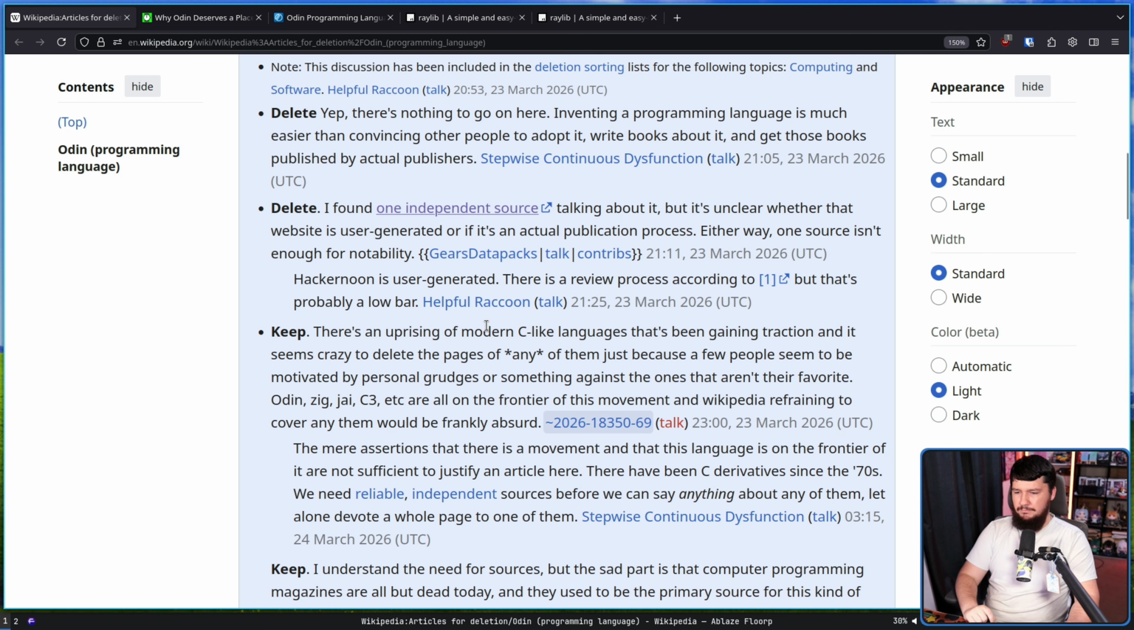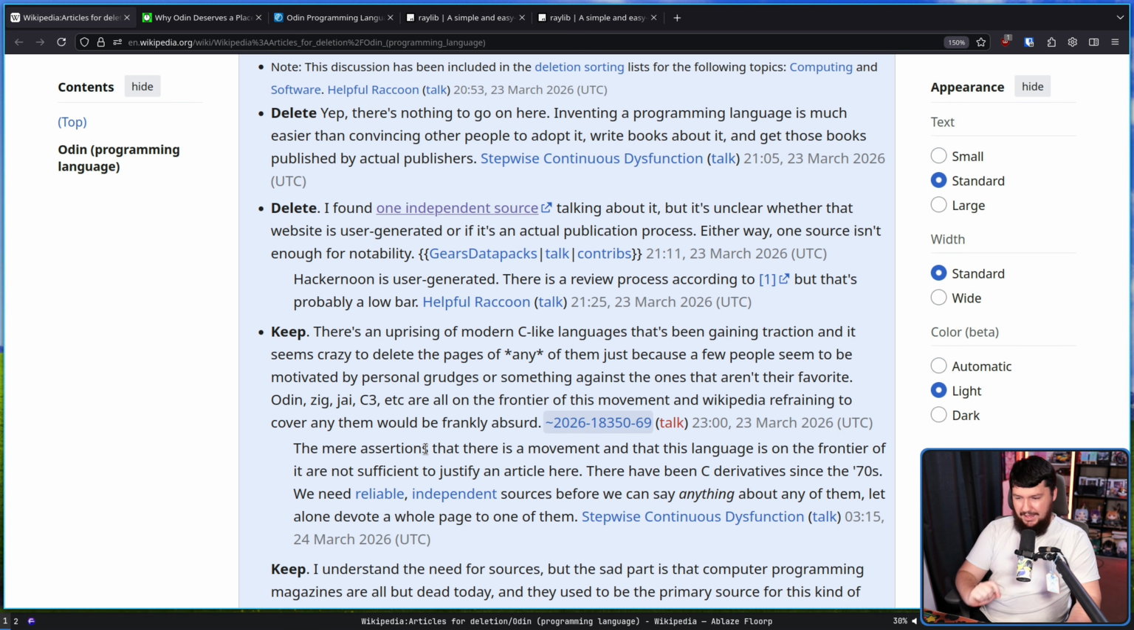There's an uprising of modern C-like languages that's been getting traction, and it seems crazy to delete the pages of any of them just because a few people seem to be motivated by personal grudges or something against the ones that aren't their favorite. Odin, Zig, Jai, C3 are all on the frontier of this movement, and Wikipedia refraining to cover any of them would be frankly absurd.